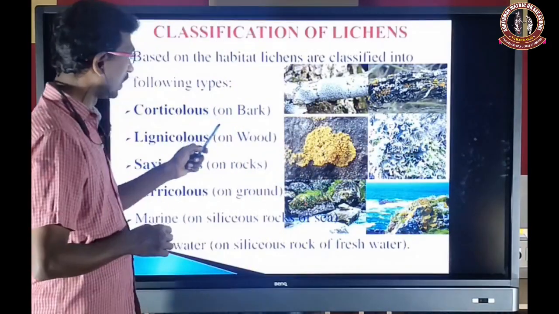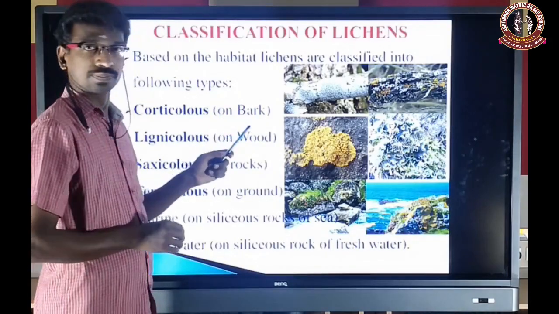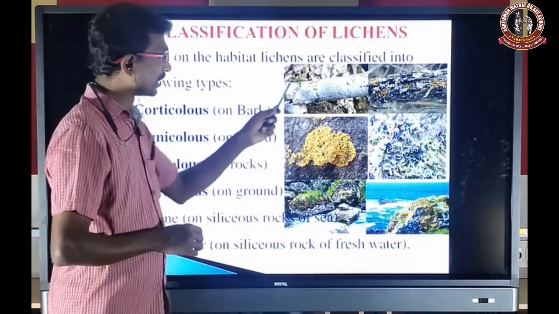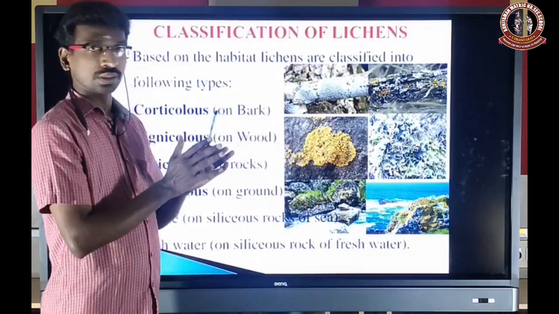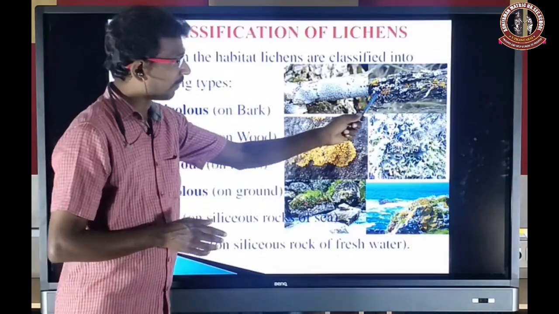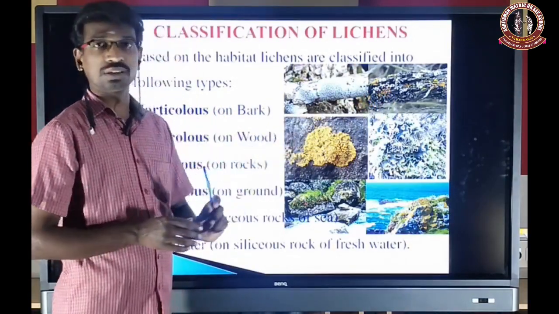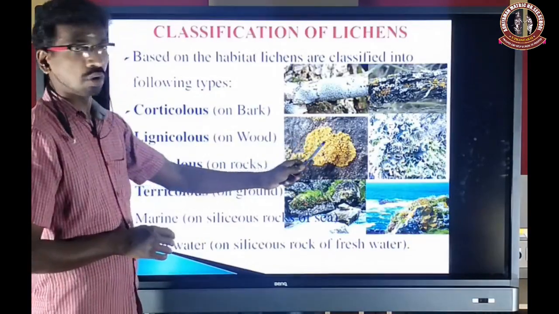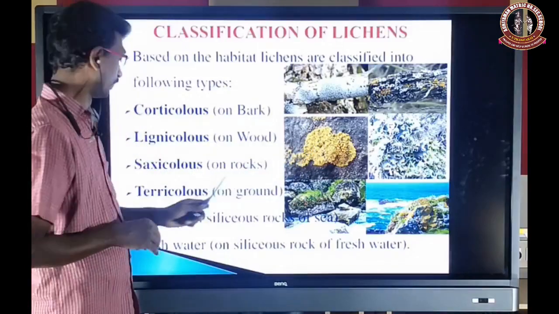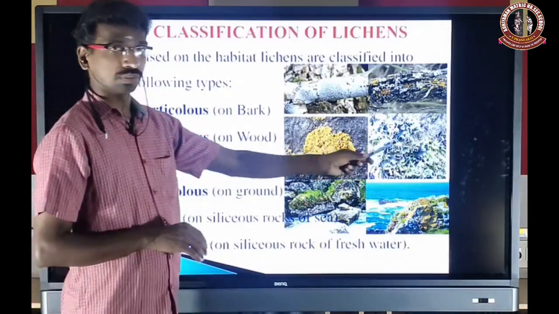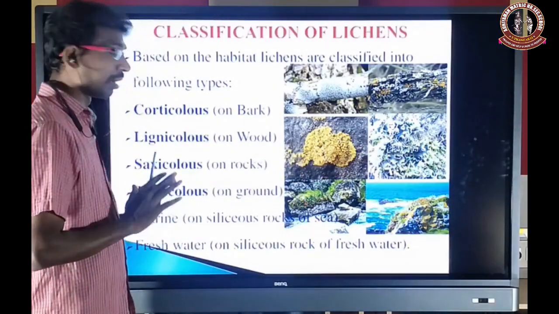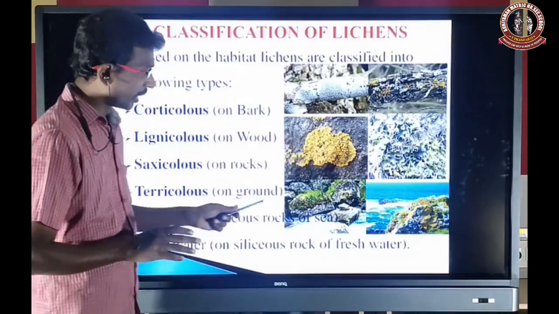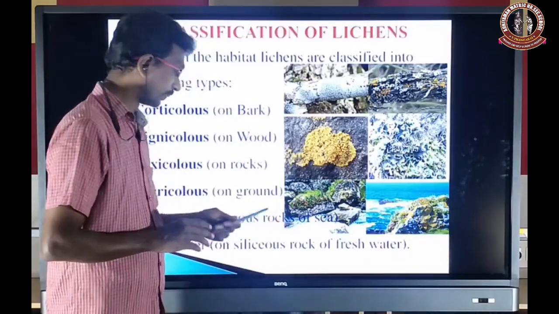So what is the difference between bark and wood? Bark is on the branches. Wood is a very hard part, whether it has fallen from the stem or the plant. Okay, saxicolous will grow on the rock surface. Terricolous on the ground. And some marine forms are also present, especially on siliceous rock.